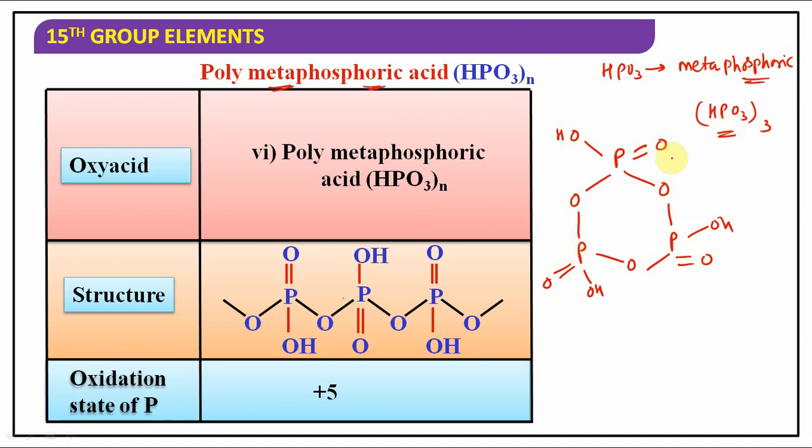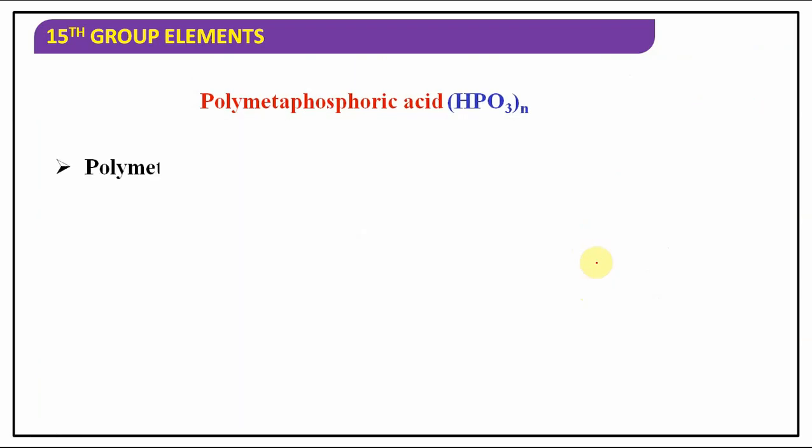In previous years, JEE has also asked questions on this. It is a cyclic trimer of metaphosphoric acid. How many P-OH bonds are there? Formula (HPO3)3, P-OH bonds: 1, 2, 3. P-O-P bonds are how many? 3. And how many P=O bonds? 1, 2, 3. Is it clear? So that is polymetaphosphoric acid, you can say.